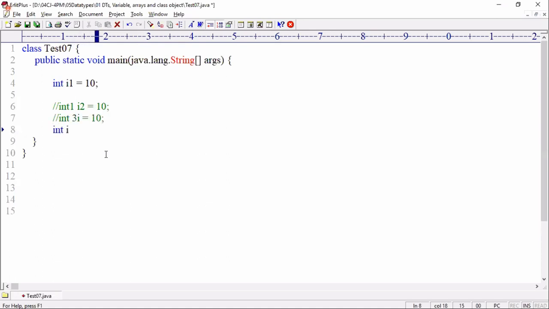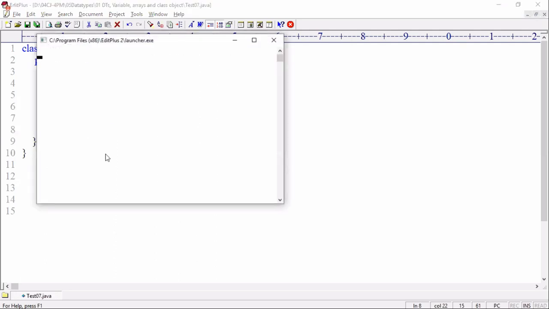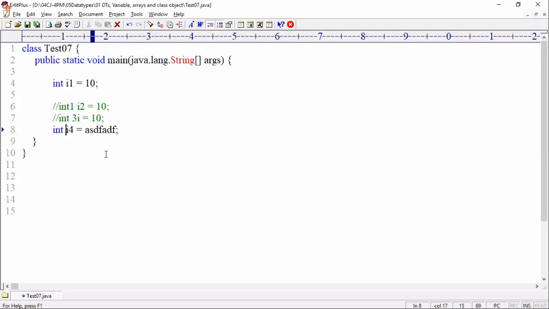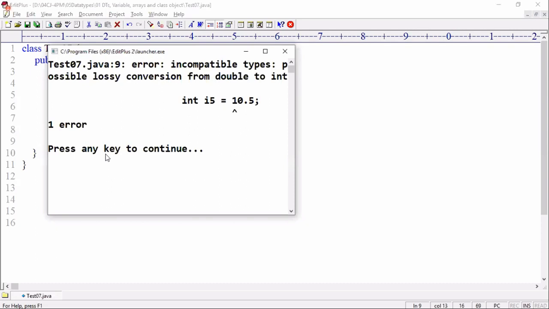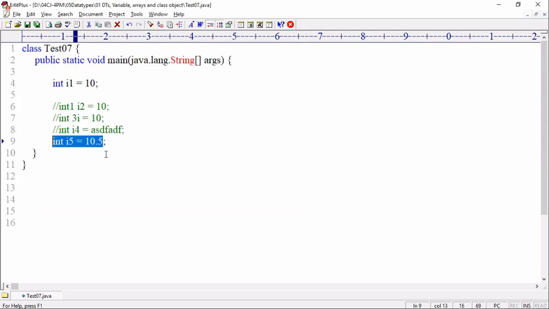Next I'm writing int i4 equal to something like blah blah blah. Is it allowed? Is it a valid value? No. Then the compiler throws an error: cannot find symbol, variable. Okay, now I'm writing a valid value, i5 equal to 10.5. Is it allowed? The value is valid, but can it be in the range of int? No. So the compiler throws an error: possible lossy conversion from double to int. Okay, then next, I am writing a valid value.